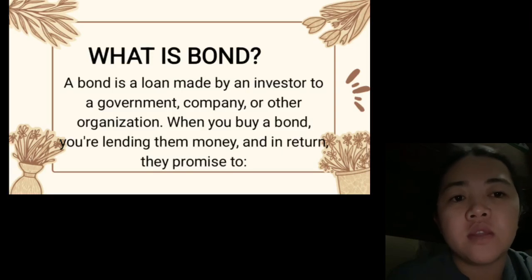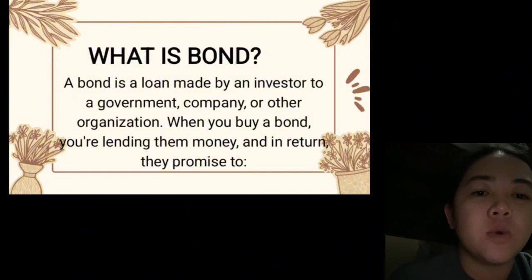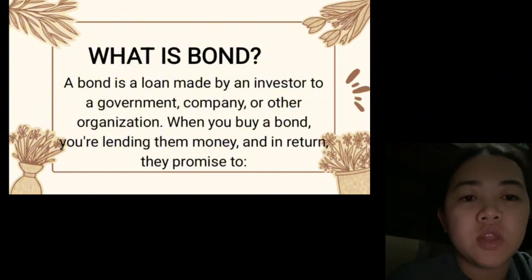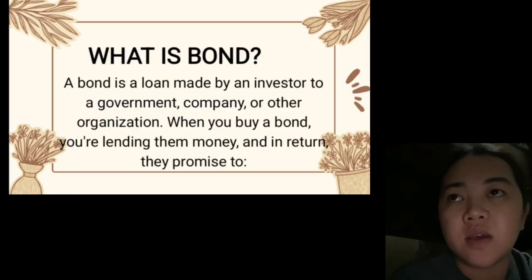Interest: the regular payments the issuer makes to the bondholder, usually semi-annually. Maturity date: the date when the issuer pays the principal.